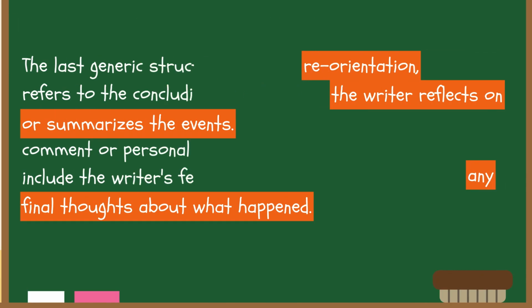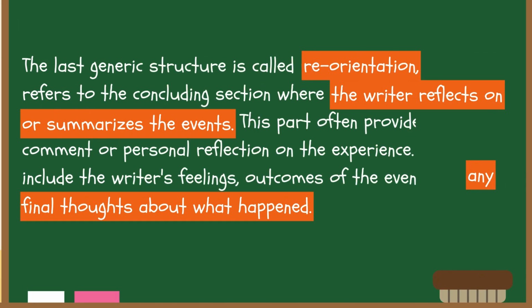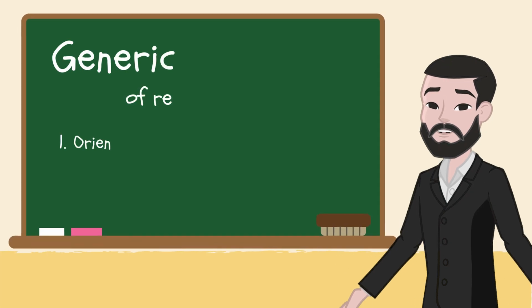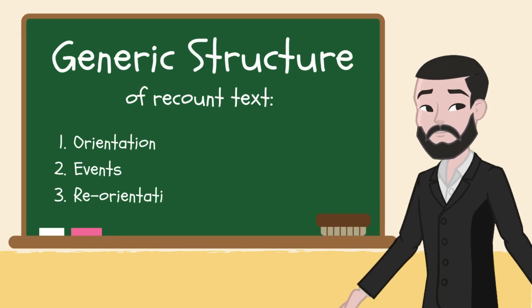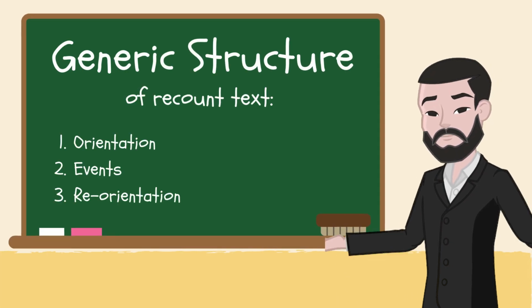The last generic structure is called reorientation, which refers to the concluding section where the writer reflects on or summarizes the events. This part often provides a closing comment or personal reflection on the experience. It might include the writer's feelings, outcomes of the events, or any final thoughts about what happened. Now you can identify the generic structure of recount text, which consists of orientation, event, and reorientation.